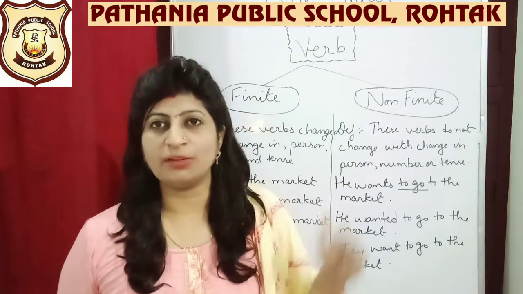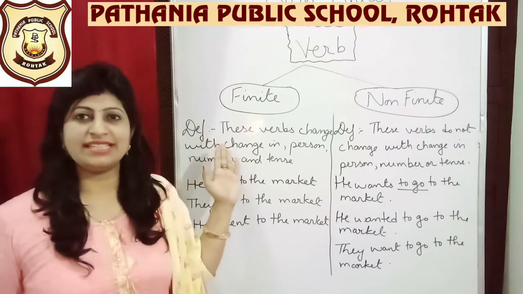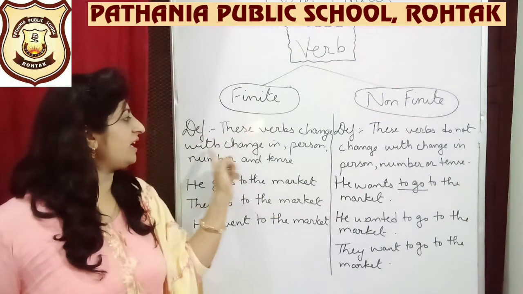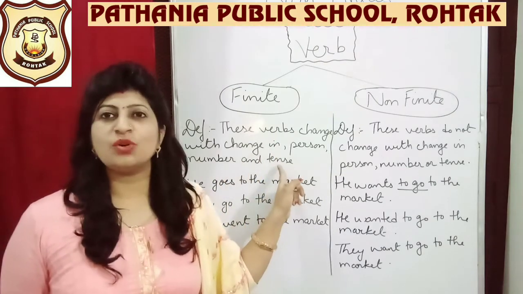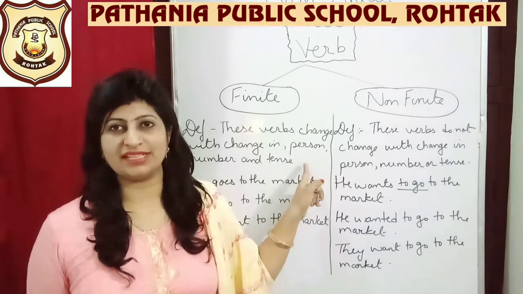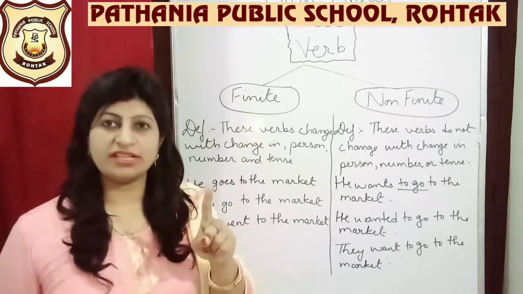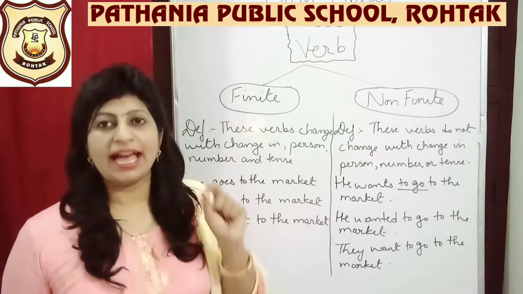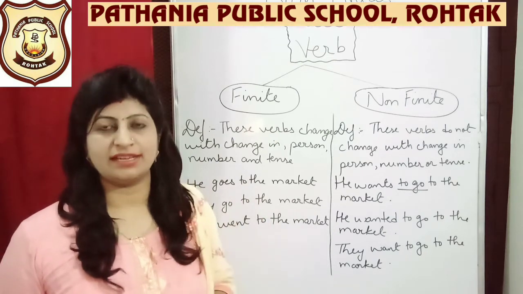So let's get started with the definition of finite verbs first. As you can see on the board, it says these verbs change with change in person, number and tense. So what do you understand by person? We had done that there are three kinds of subjects: first person, second person and third person, right? So as per the person, what happens? Our verb is changed.